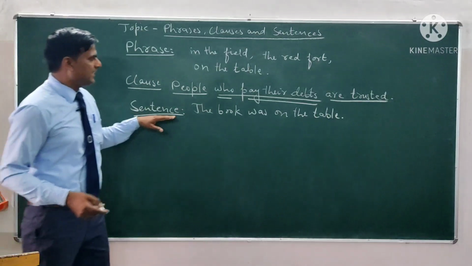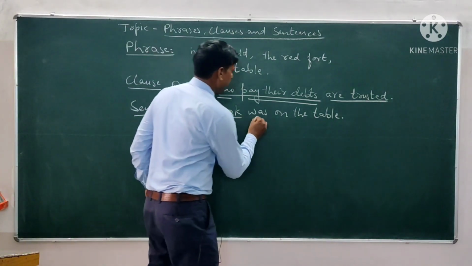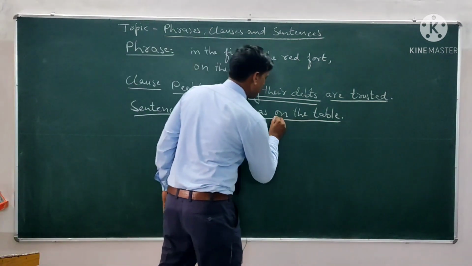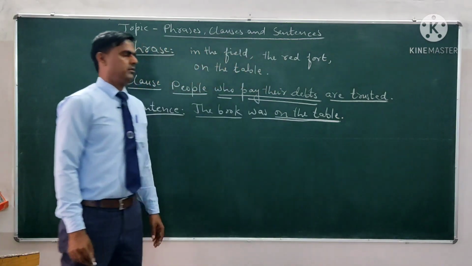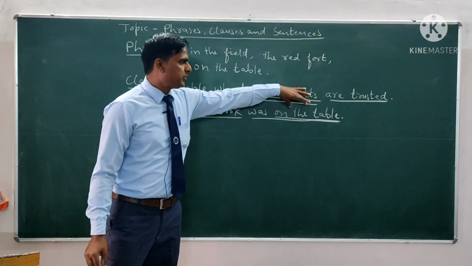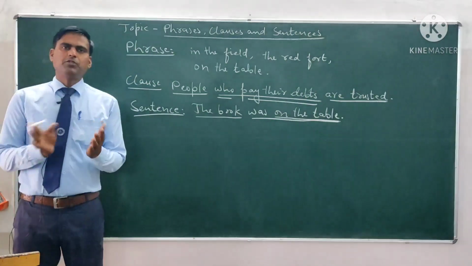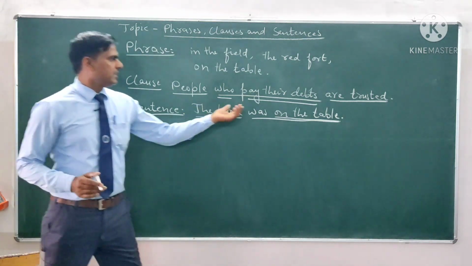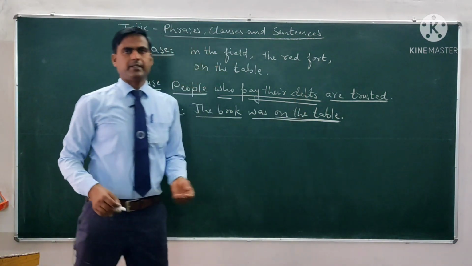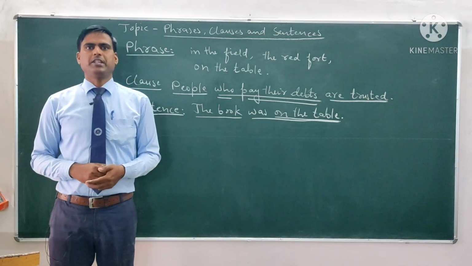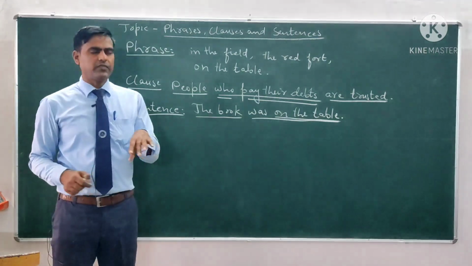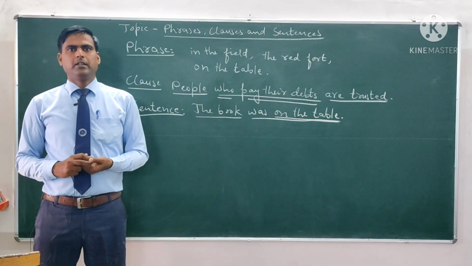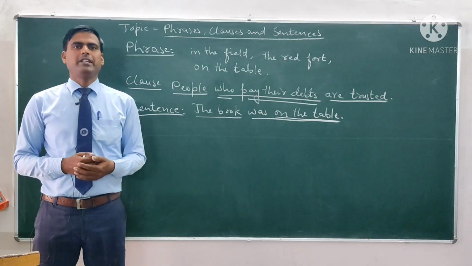Now we can see that in this sentence we have subject and predicate. In the predicate part we also have a phrase, on the table. It gives a sense but not complete sense. On the table gives us a sense but it does not give us the complete sense. That's why this part of the sentence is a phrase. It is used in a combination. So phrases, the words which are used in combination, give us a sense but they don't give complete sense.